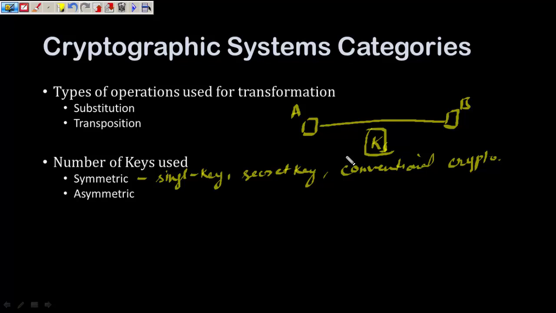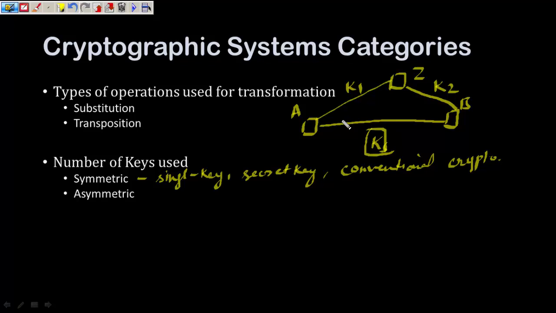If there is any other element, suppose Z, that you want to communicate to, now in this case a new key would be generated between A and Z, and a separate key would be generated between Z and B. Therefore, as the number of people keep on increasing, everybody will be having a different secret key with the other person.